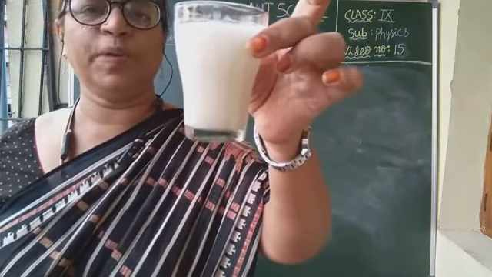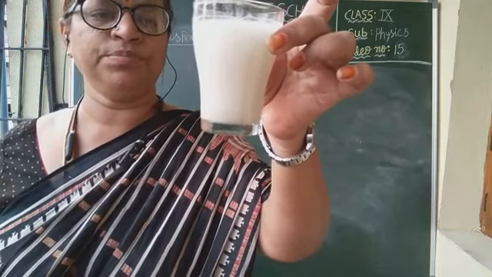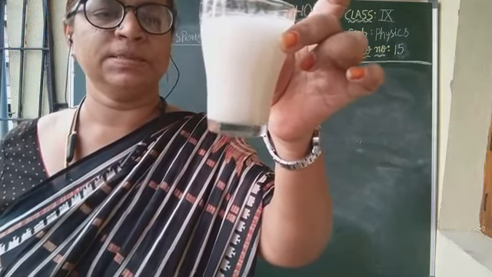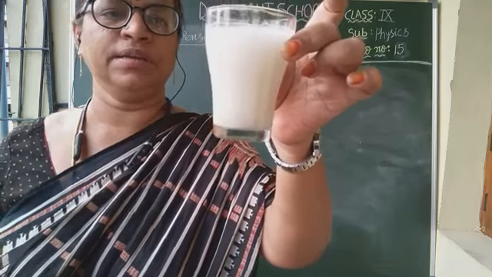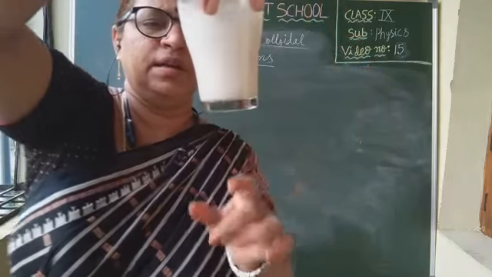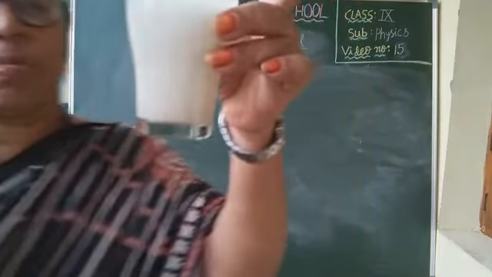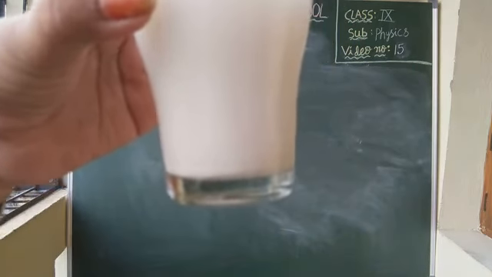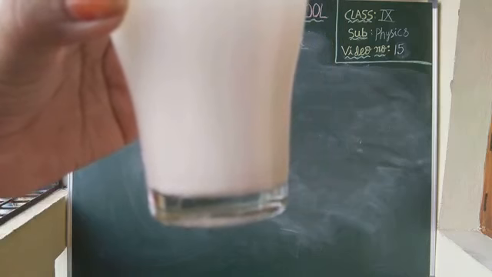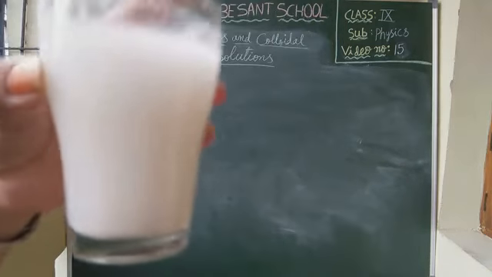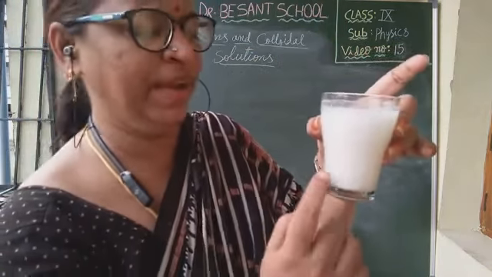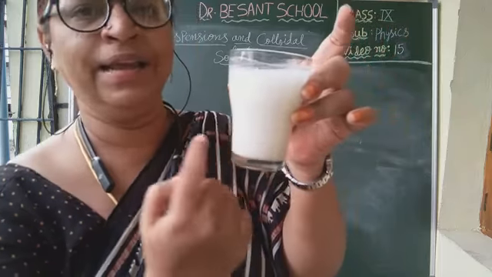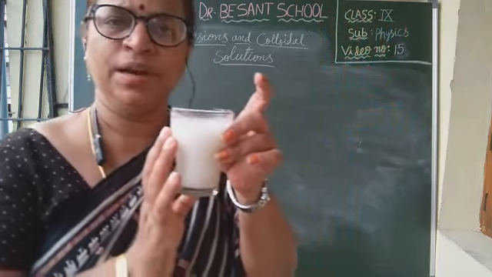Now observe how the solute particles are coming to the bottom. See? Can you see, children? Observe at the bottom. What can you see at the bottom? Right, the solute particles are coming down. They are settling down. So what is this mixture?